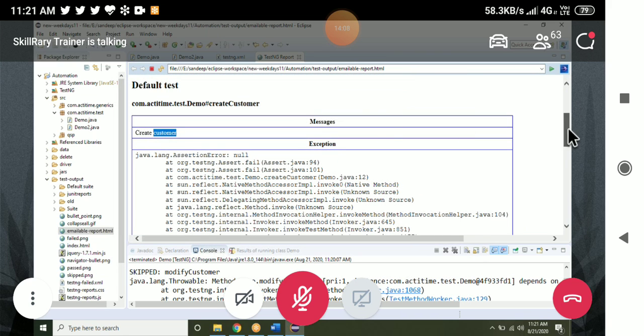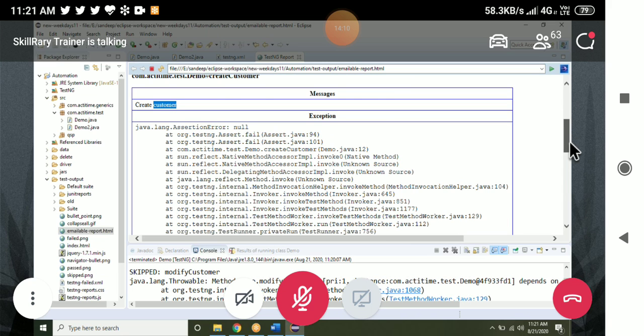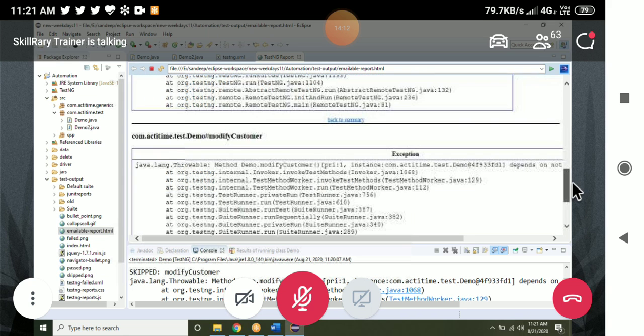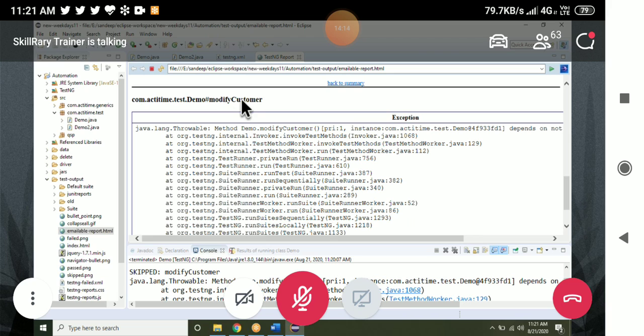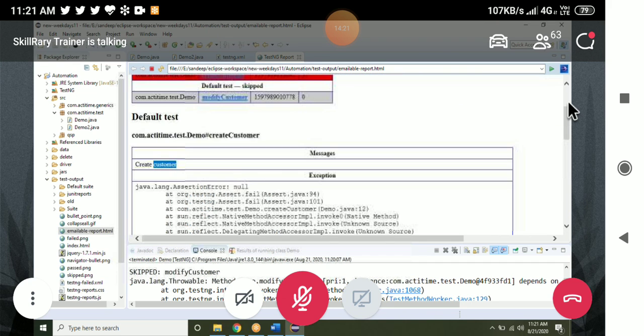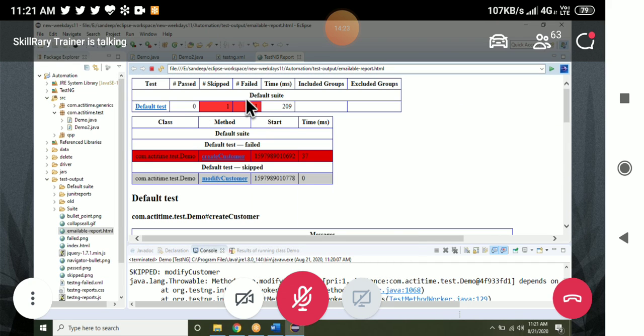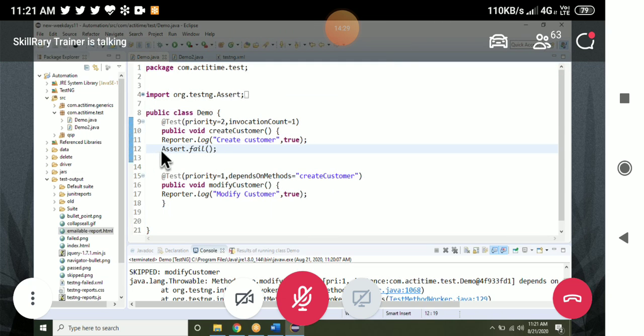Create customer is printed, whereas modify customer is not printed. It's not executed. It is skipped. You can see the report here: fail one, pass 0, skip 1. What if it's other than that? We'll see that later.